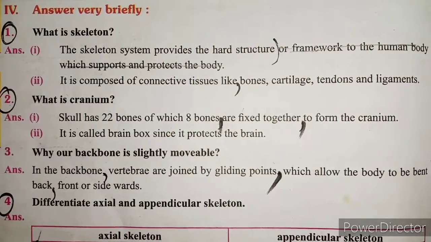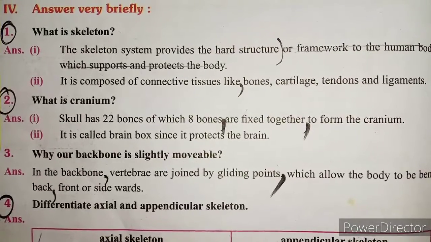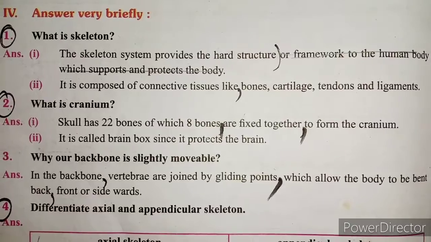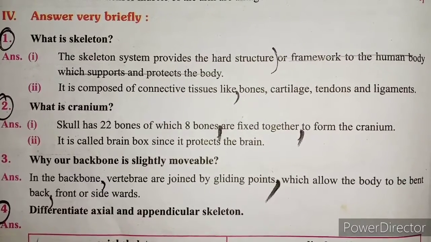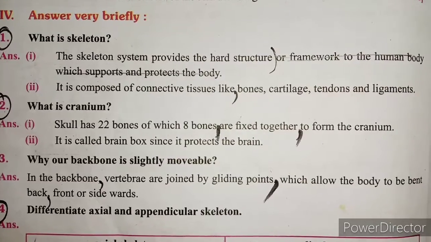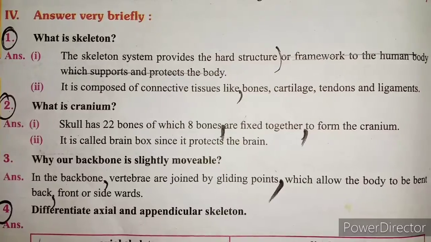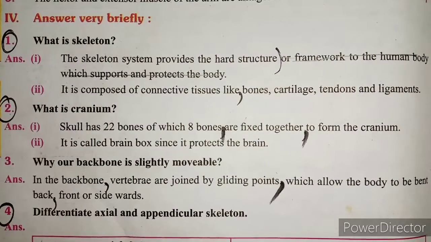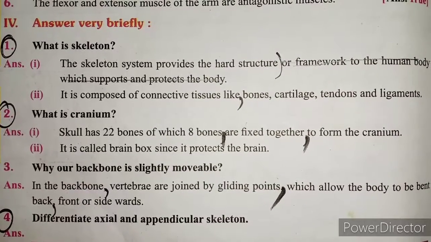What is skeleton? The skeleton system provides the hard structure or framework to the human body which supports and protects the body. It is composed of connective tissues like bones, cartilage, tendons, and ligaments.